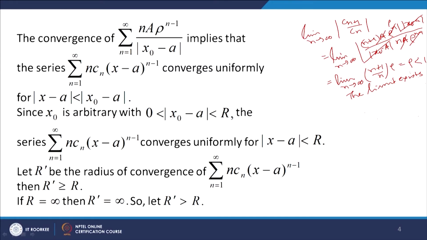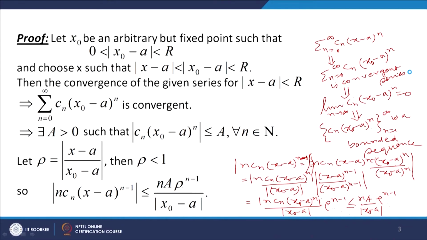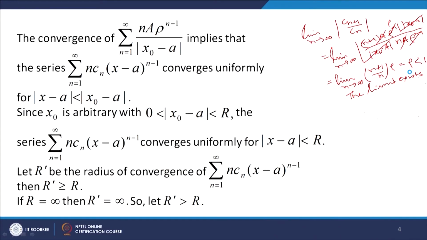Now, when this series is convergent, the series sigma n equal to 1 to infinity n c n (x minus a) to the power n minus 1 converges uniformly by the Weierstrass test, for mod of x naught minus a less than mod of x naught minus a. Since x naught is arbitrary, with 0 less than mod of x naught minus a less than r, the series sigma n equal to 1 to infinity n c n (x minus a) to the power n minus 1 converges uniformly for mod of x minus a less than r.